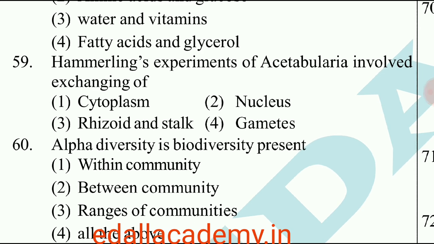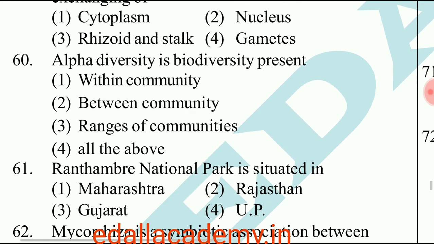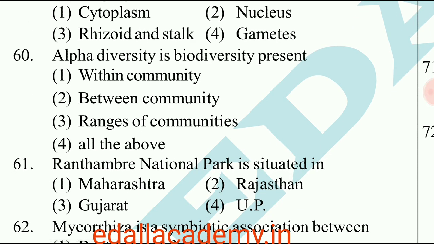Question number 59. Hammerling's experiments of Acetabularia involved exchange of. Answer is rhizoid and stalk. So the correct option is 3. Question number 60. Alpha diversity is biodiversity present in. Usually it is a kind of biodiversity found within a community. So the correct option is 1.